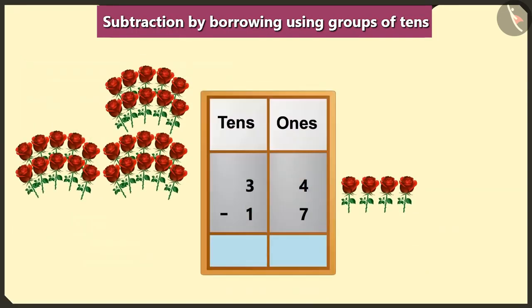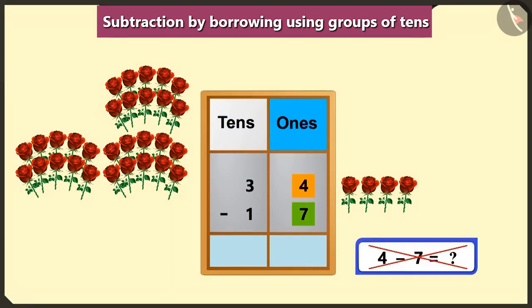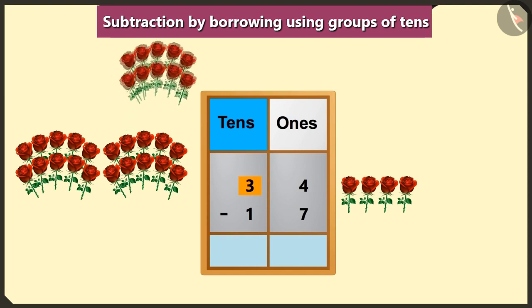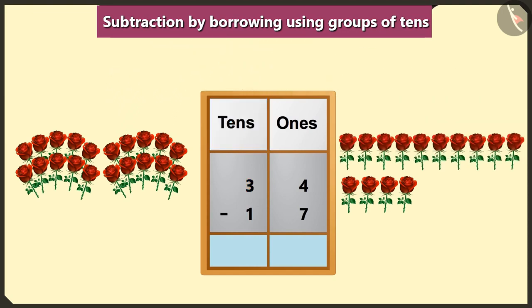Yes, first of all, we will write these numbers in the box of ones, tens and then perform the subtraction. But here we cannot subtract 7 from 4 in the box of ones. So, we will borrow 1 ten from 3 tens in the box of tens. Yes, so now we will write 14 ones instead of 4 in the box of ones and 2 tens instead of 3 tens in the box of tens.